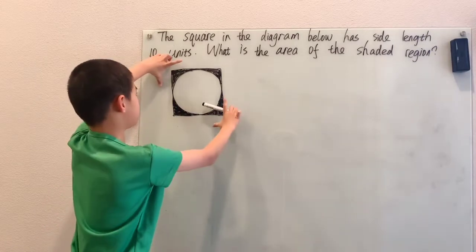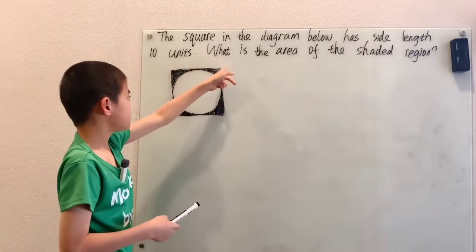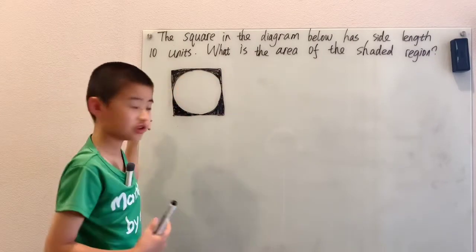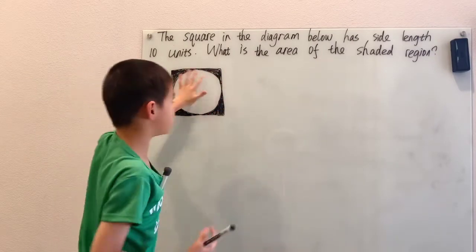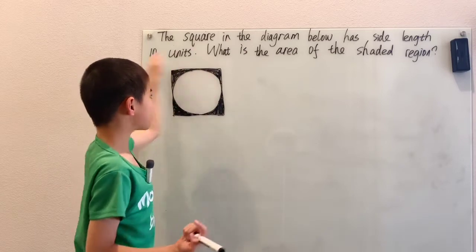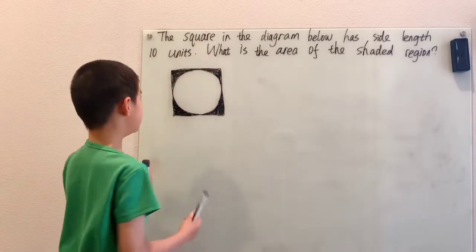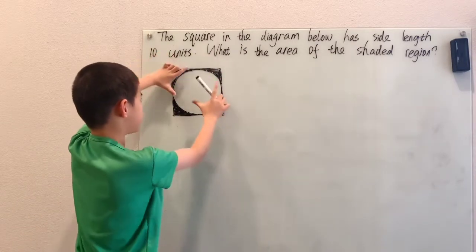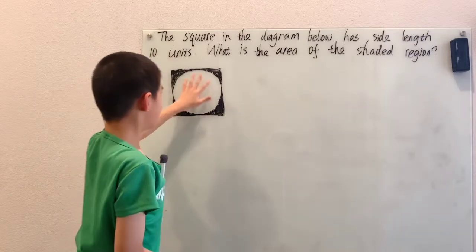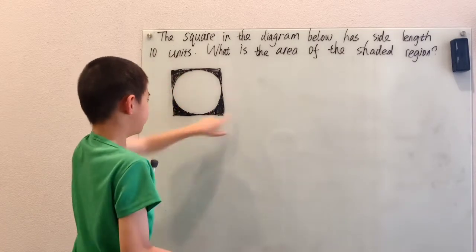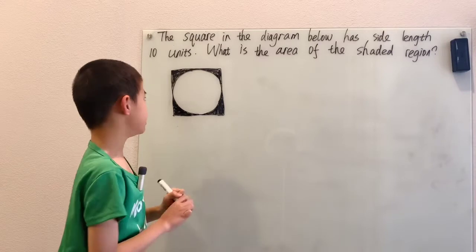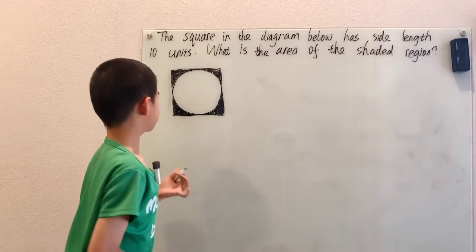If we take this square, which is the whole area, then that includes the shaded region and the circle, and we don't want this circle, right? It's not shaded, so we can subtract off this circle, right? Because if we take the square and we subtract off the circle, then there's no more circle inside the square, and then you just have the 4 shaded regions. So now we can solve this problem.